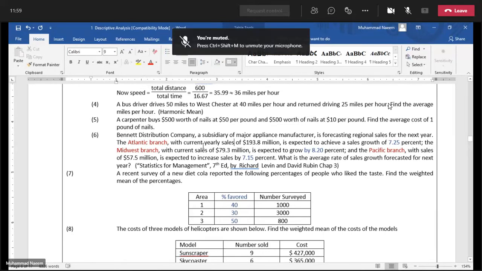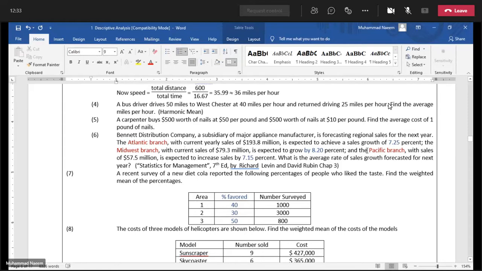Similarly, the second branch, the Midwest branch, has a current sale amount of $79.3 million, and here they are expecting to grow by 8.20%.